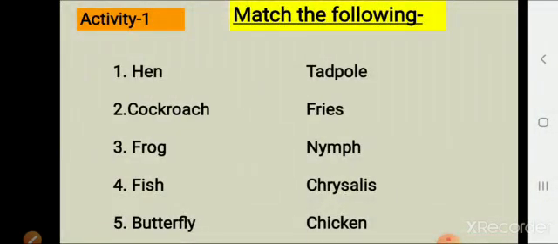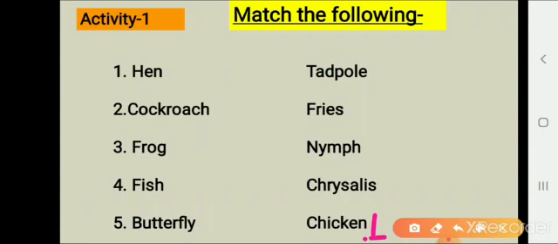Here's an activity where you have to match the following. Let's read number one, hen. Hen's baby is called, very good, chicken. Number two is cockroach. If you remember the cockroach life cycle, there are three stages. Number one was eggs, obviously. Number two, nymph.